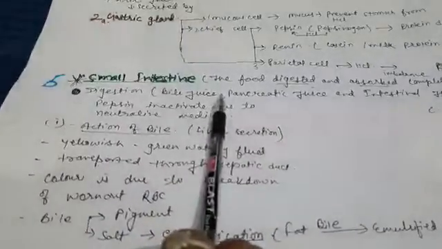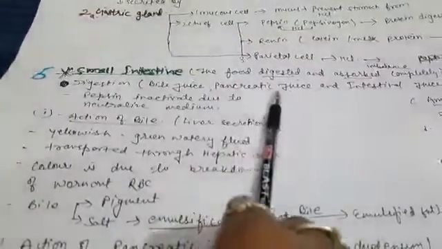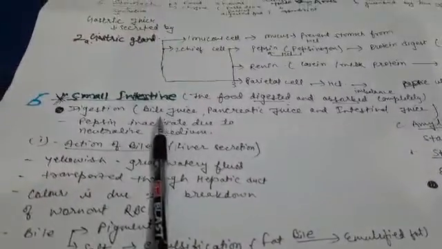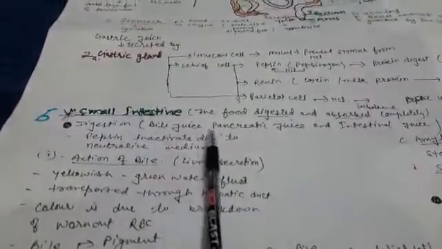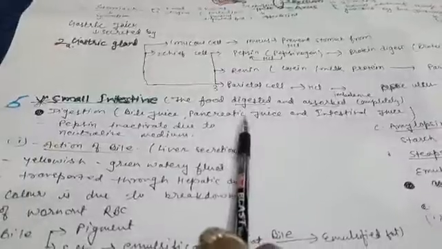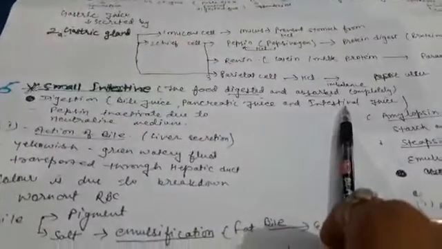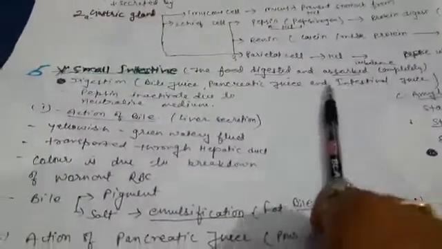Digestion is completed by bile juice, pancreatic juice, and intestinal juice. The secretion of the liver and gallbladder is bile juice. Then pancreatic juice is the secretion of the pancreas, and intestinal juice is the secretion of the intestine.